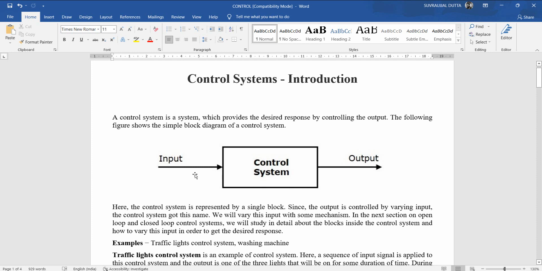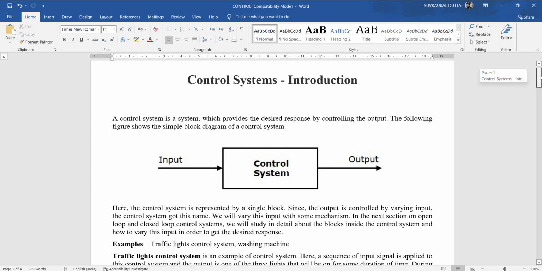Here the control system is represented by a single block. The output is controlled by varying the input. The control system got this name. We will vary this input with some mechanism. In the next section, open loop and closed loop systems, we will study the details about the blocks inside the control system and how to vary this input in order to get the desired response.